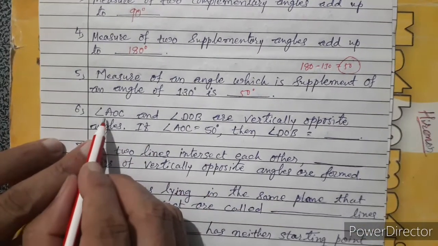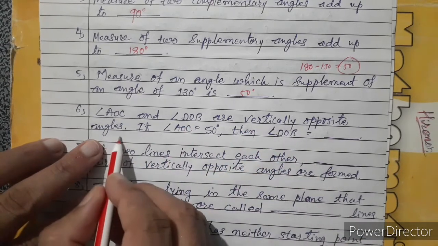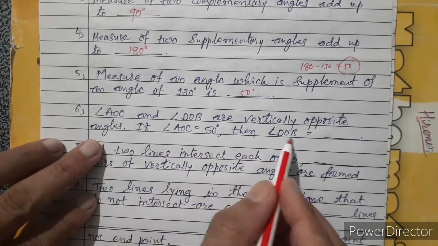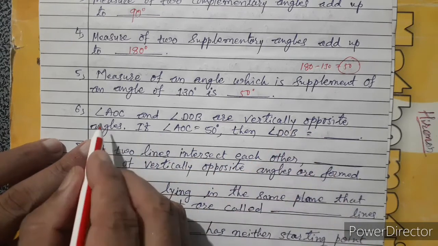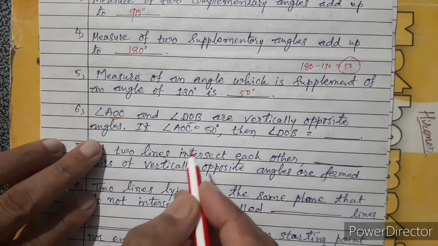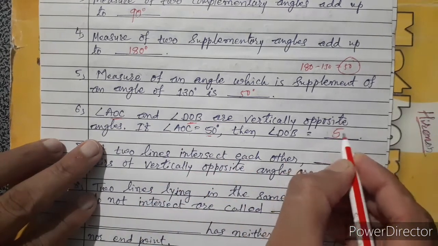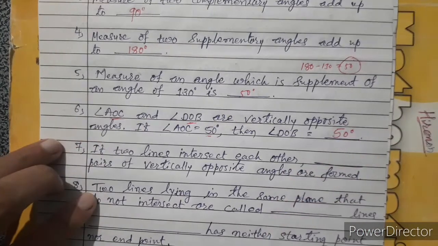Angle AOC and angle DOB are vertically opposite angles. If AOC is 50, then DOB is, so in vertically opposite angles, both angles are equal in measurement. So the measurement of one is 50 degrees, the second one is also 50 degrees. Clear?